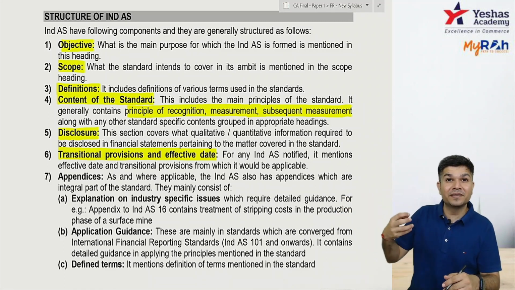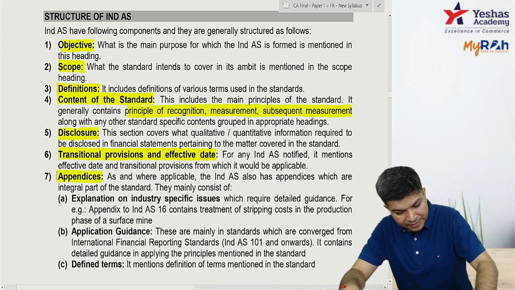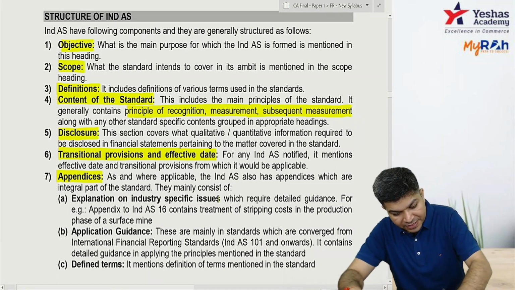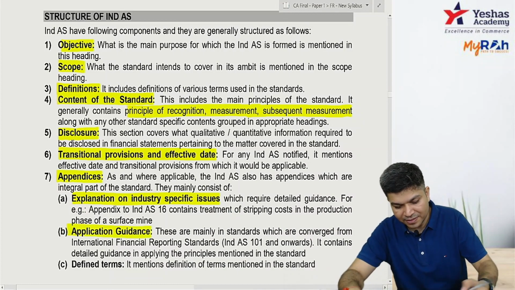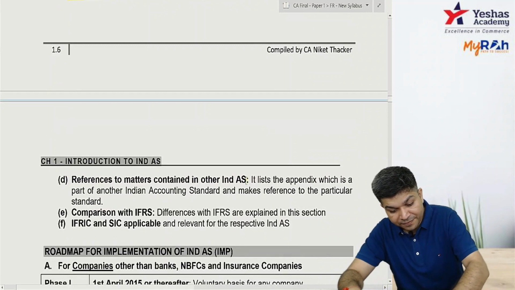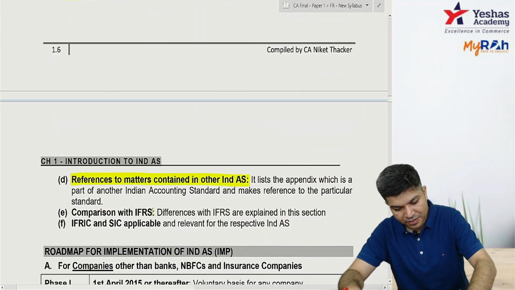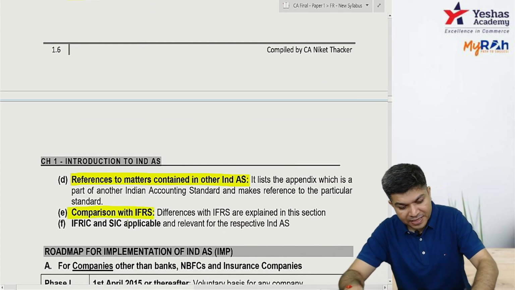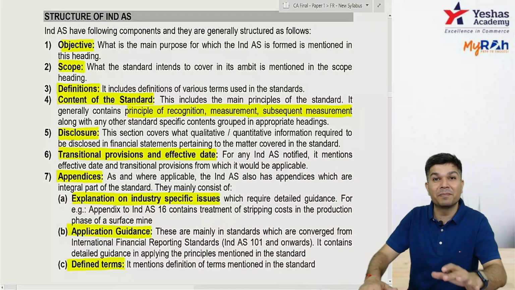Effective date: the standard is applicable from which date. And then appendices: extra explanation on some industry-specific issues, application guidance, some extra terms which might be defined over here, reference to some matters which are there in some other IND AS, comparison with IFRS, and the interpretations, whichever are applicable, are given as a part of the appendix.